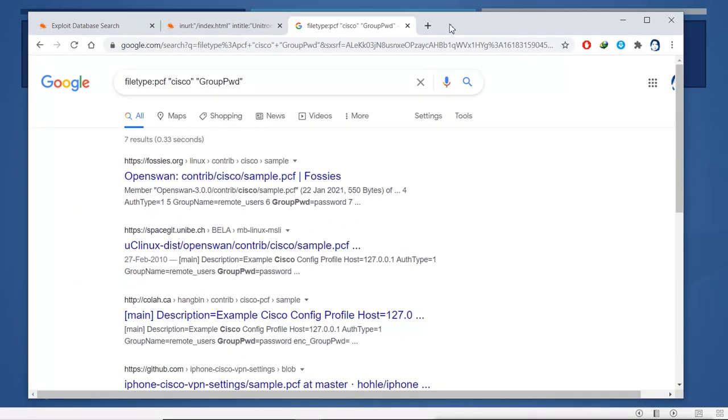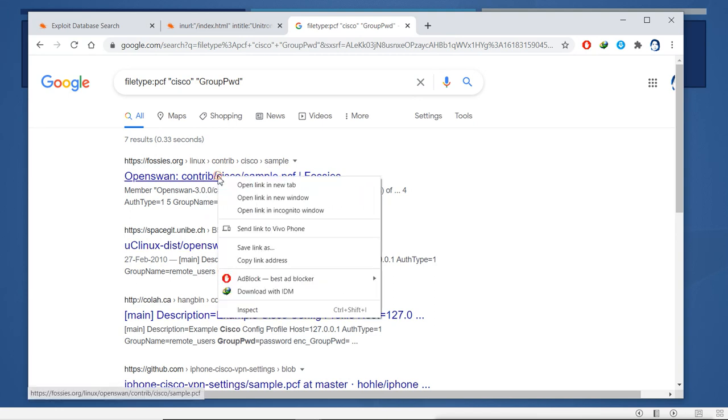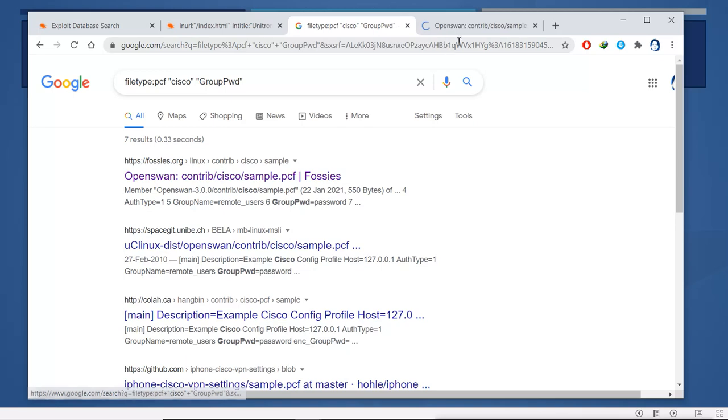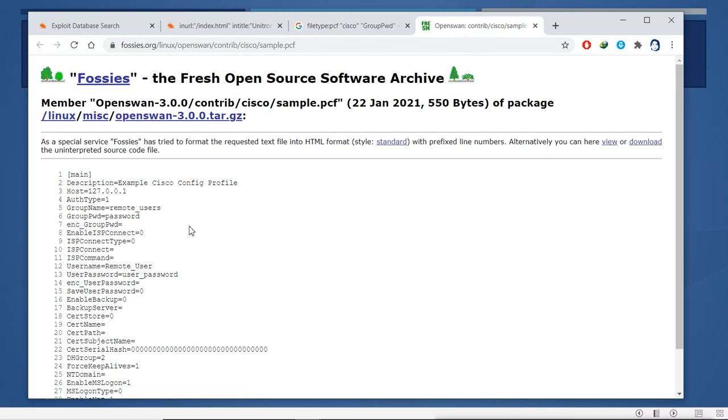So it is showing some pages here. Now it is showing something here. You can see some group passwords are also showing here. Group name is remote users. This is the description: this is an example Cisco config profile for the host 127, authentication type.